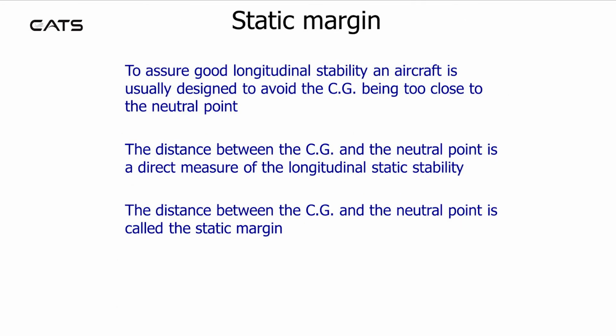Static margin. To assure good longitudinal stability, an aircraft is usually designed to avoid the CG being too close to the neutral point. The distance between the CG and the neutral point is a direct measure of the longitudinal static stability. The distance between the CG and the neutral point is called the static margin.